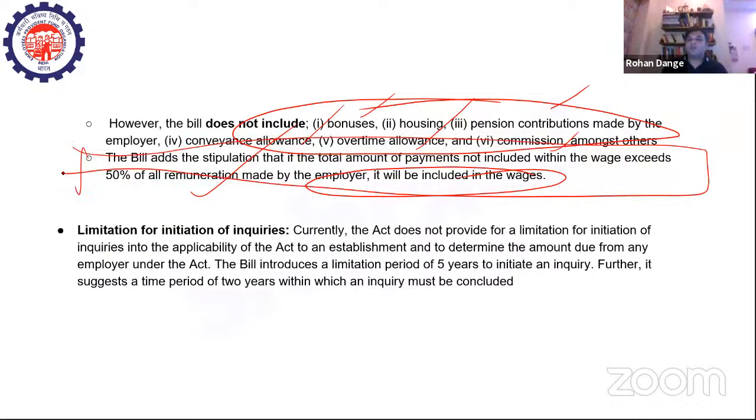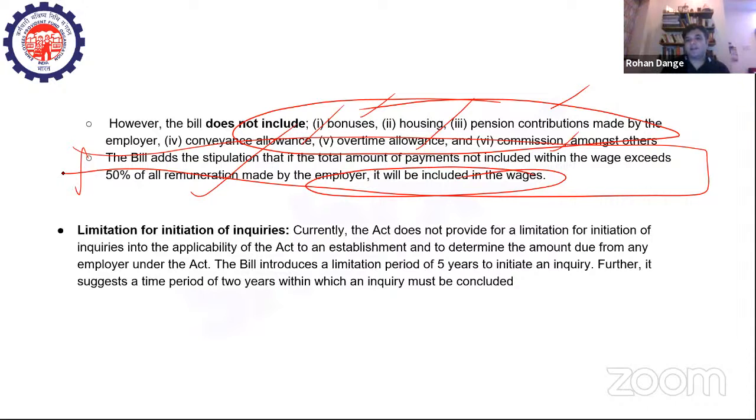If the total amount of payments not included within the wage exceeds 50% of all the remuneration made by the employer, it will be included in your what? In your wages directly. Okay. There is also going to be a limitation for initiation of inquiries, right? This is also one of the important amendments which has been effectuated.